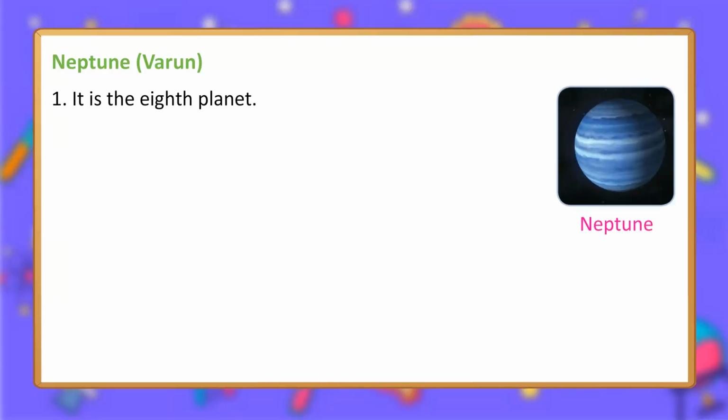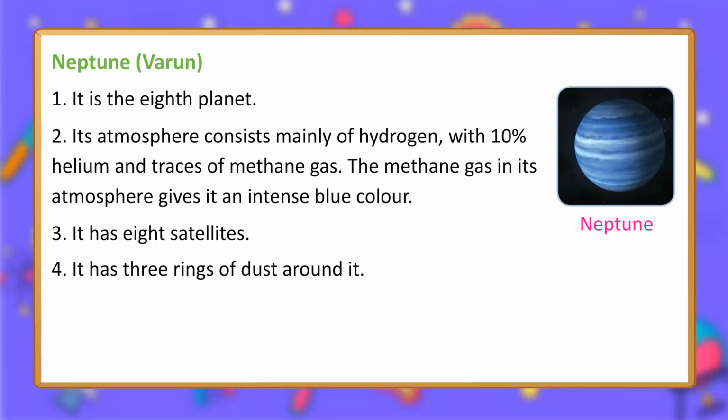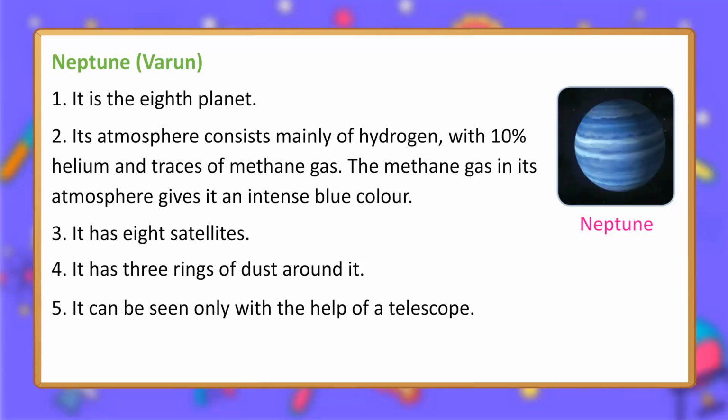Neptune, Varun. 1. It is the 8th planet. 2. Its atmosphere consists mainly of hydrogen, with 10% helium and traces of methane gas. The methane gas in its atmosphere gives it an intense blue color. 3. It has 8 satellites. 4. It has 3 rings of dust around it. 5. It can be seen only with the help of a telescope.